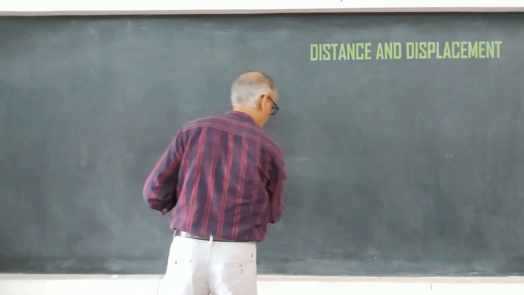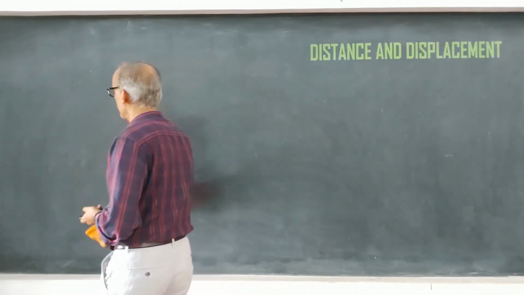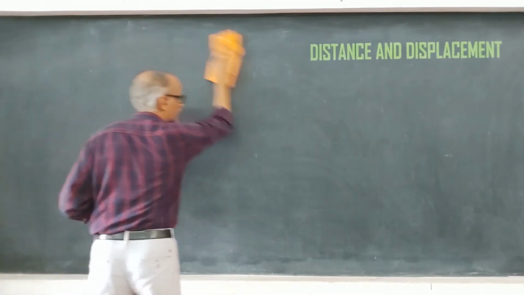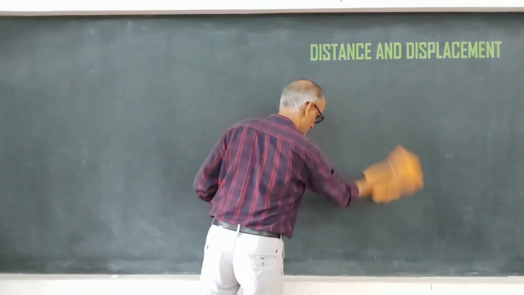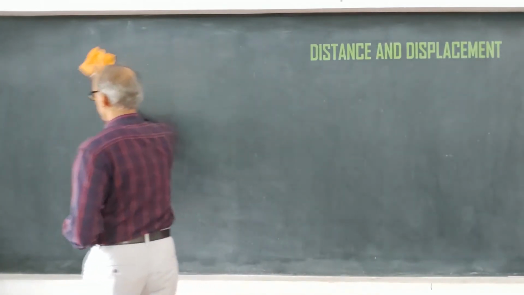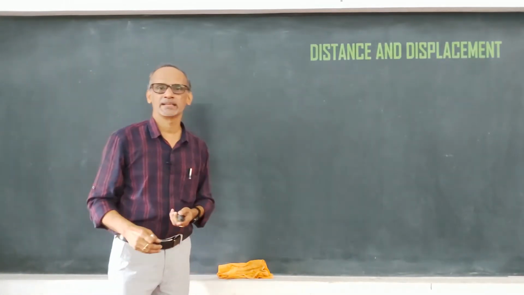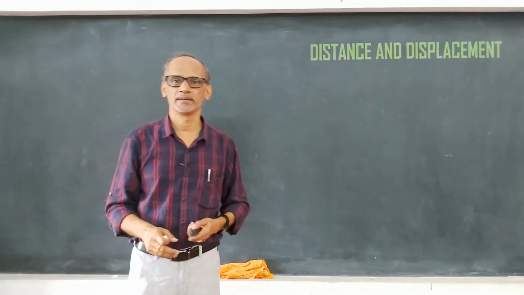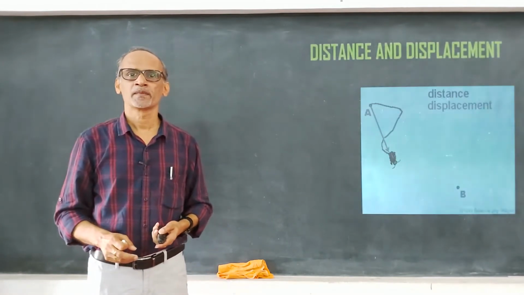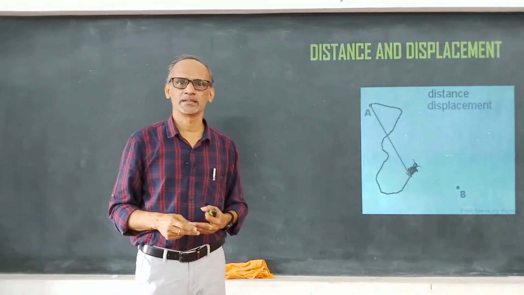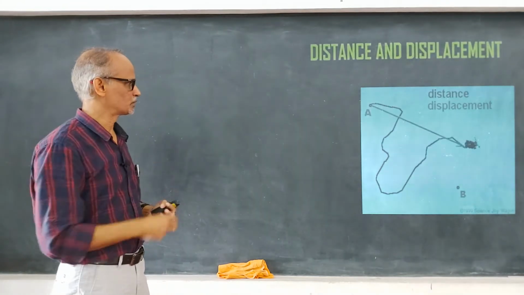Right. So, now let us learn slowly one by one the terms associated with motion of a body along a straight line, and 2 important terms are distance and displacement. They are not the same. Okay. And to understand this, let us check this animation.